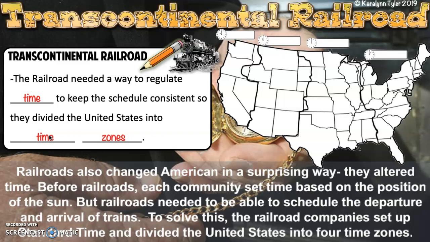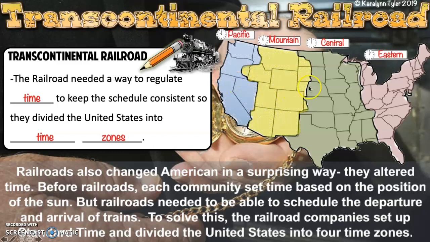And to solve this and make sure that everybody was telling time the same way, the railroad companies set up standard time and divided the U.S. into 4 time zones. So we're going to shade in. I told you needed 4 different colored pencils. I want you to shade in each of these and label here at the top each of these 4 time zones.